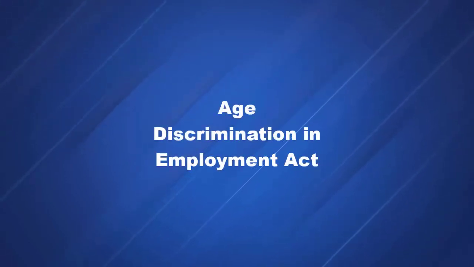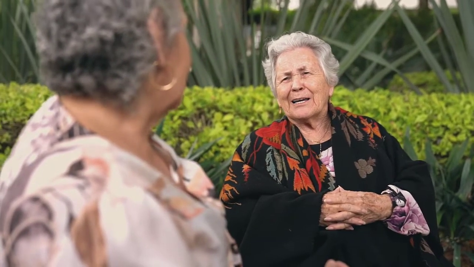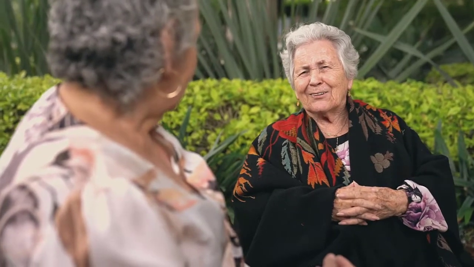Another federal law banning discrimination is the Age Discrimination in Employment Act. This act bans discrimination in employment against people aged 40 and older. So you can sue a company if they fire you, or fail to hire you, for being too old, but not for being too young.